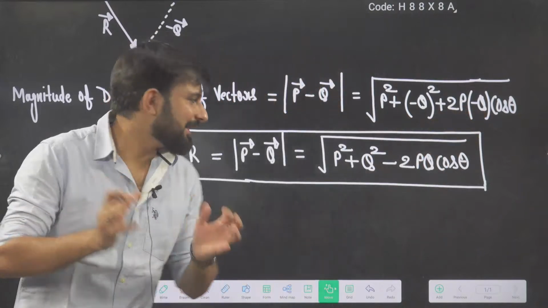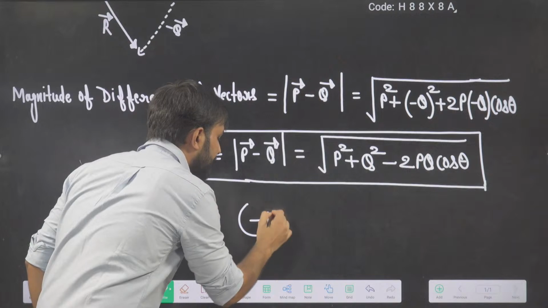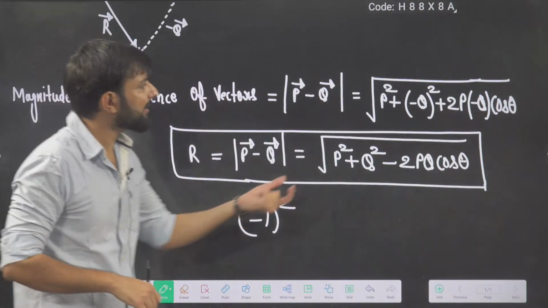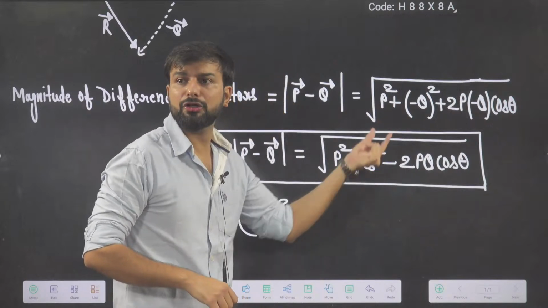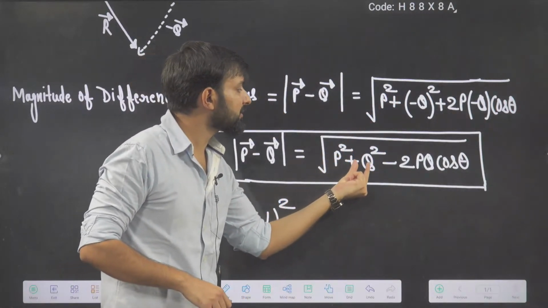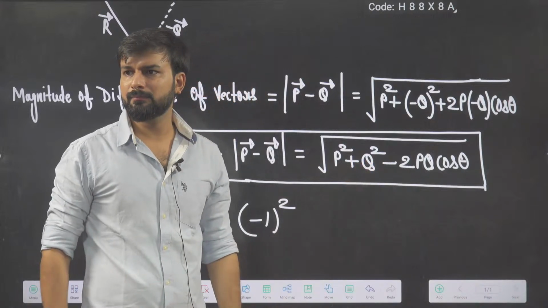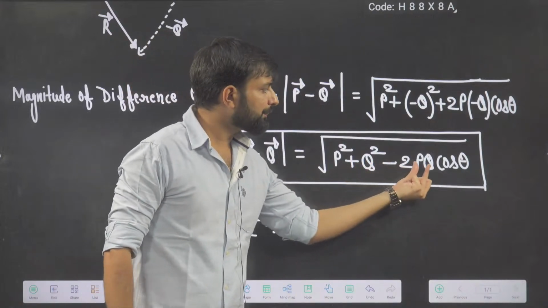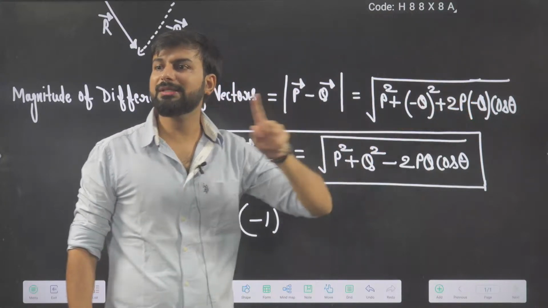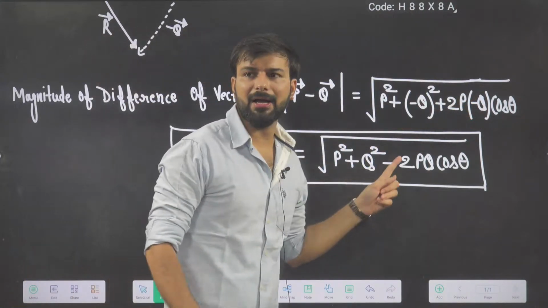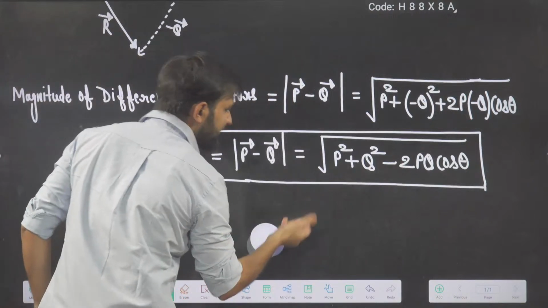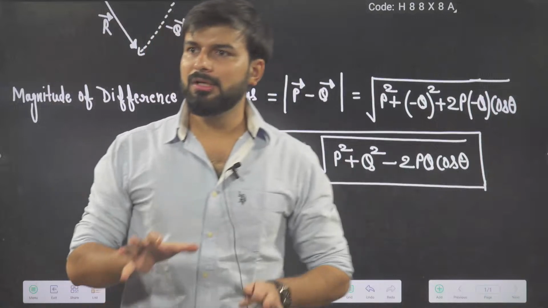Beta, tell me the square of minus 1. Minus 1 square is plus 1. So that factor becomes plus again, because of the square. So your answer becomes P square plus Q square minus 2PQ cos theta. And why did this minus come? Because here no double power is there, only a single power. So it becomes minus 2PQ cos theta. This is the magnitude of the difference of two vectors. I hope everything is clear.